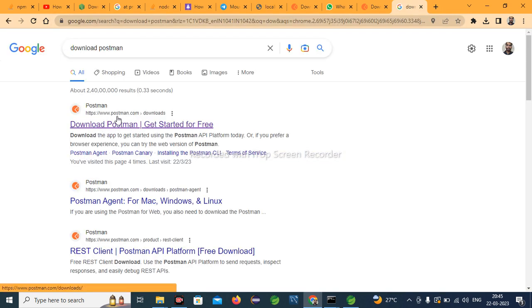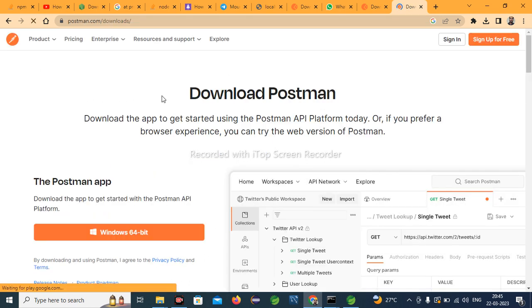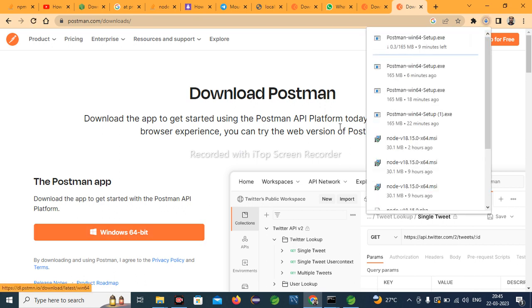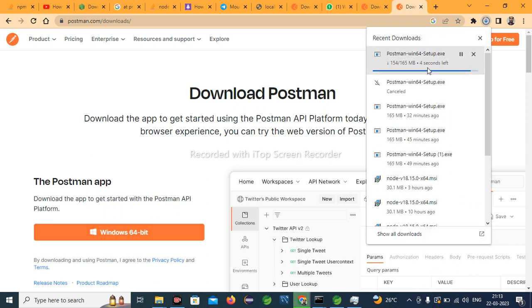So you'll get the official website, postman.com. We need to go to the official website and it will be navigated to the official website. So here we see the option, download the app. Just click on download. So it is downloading. Just wait some time. It will be downloaded. Wait until the download is done.